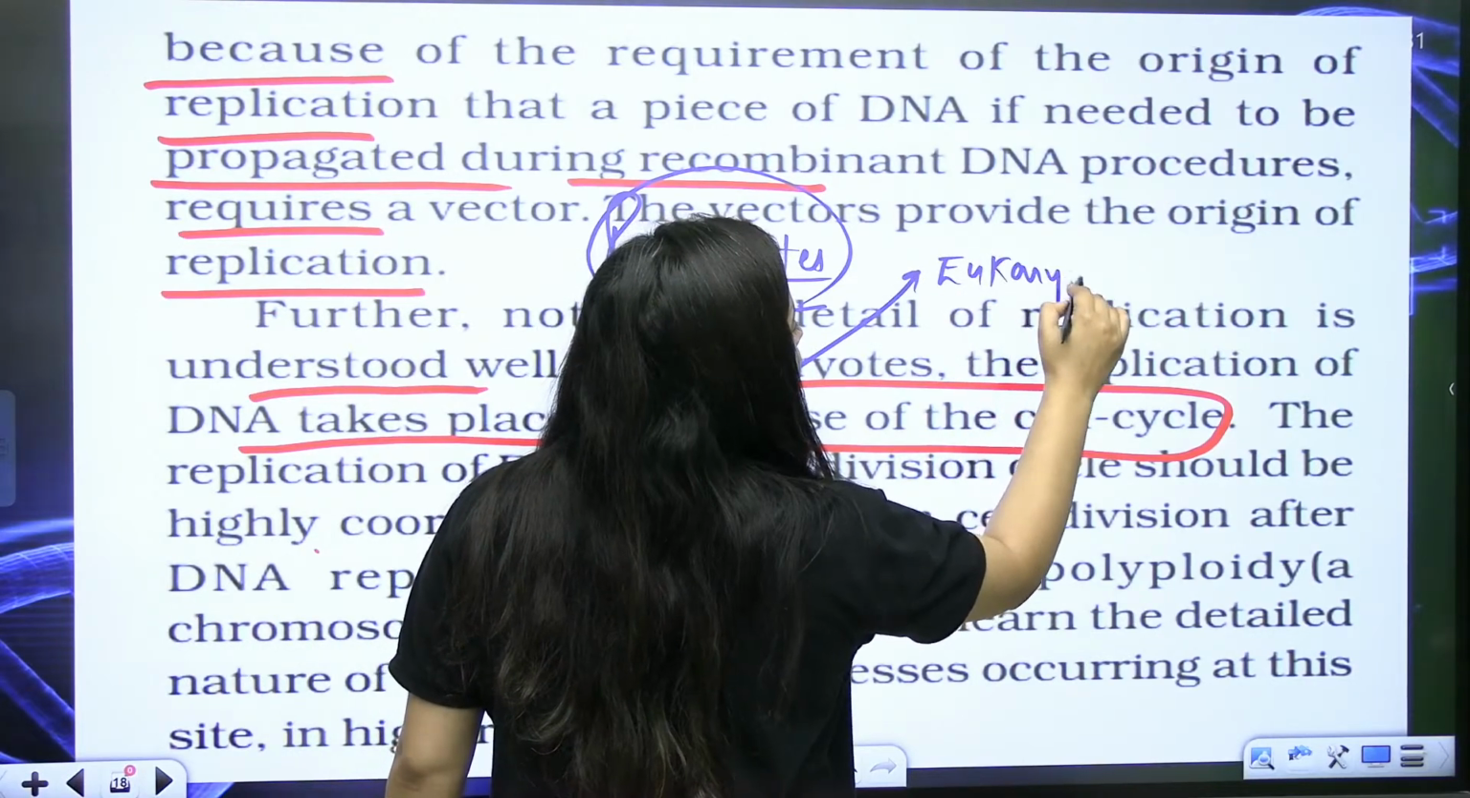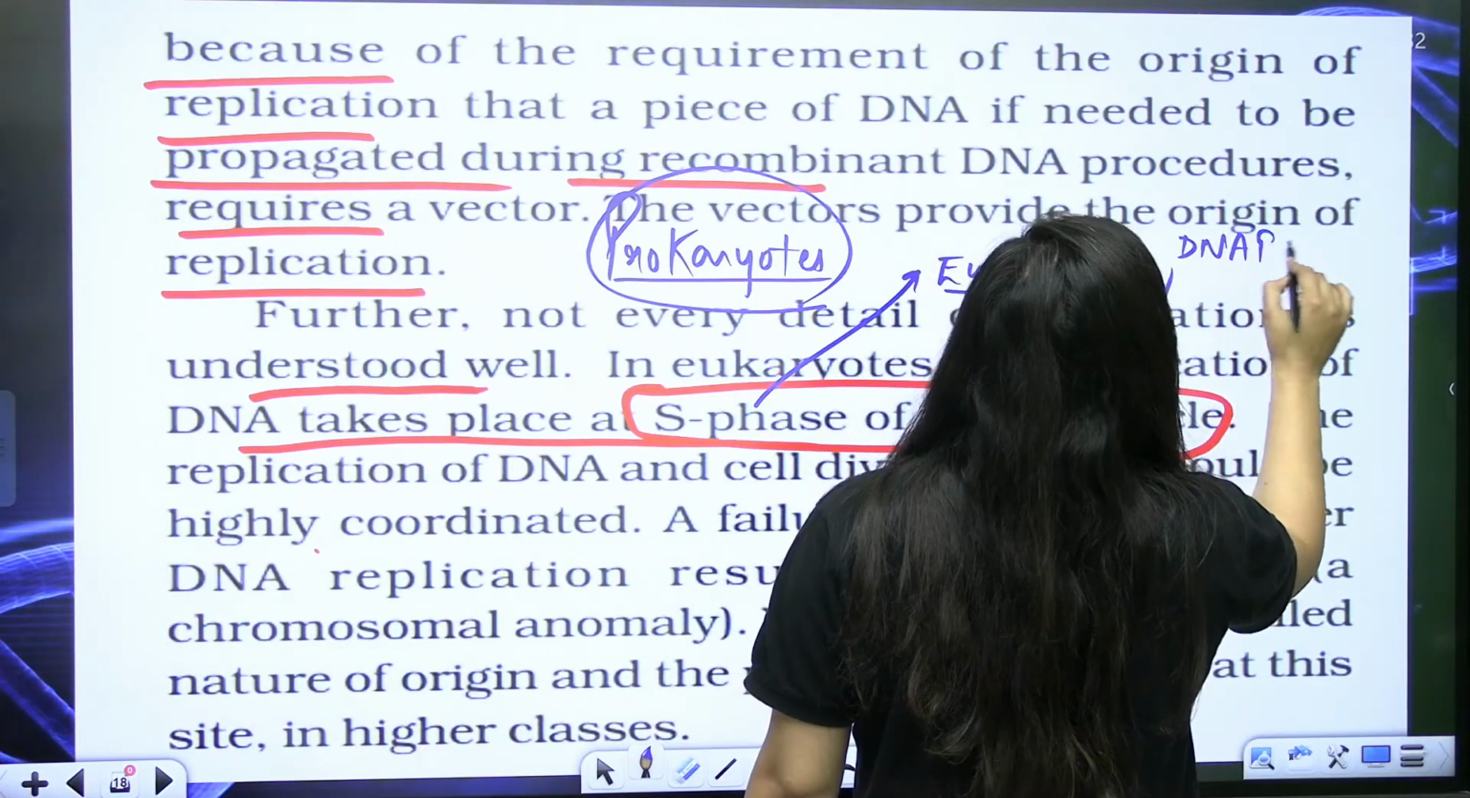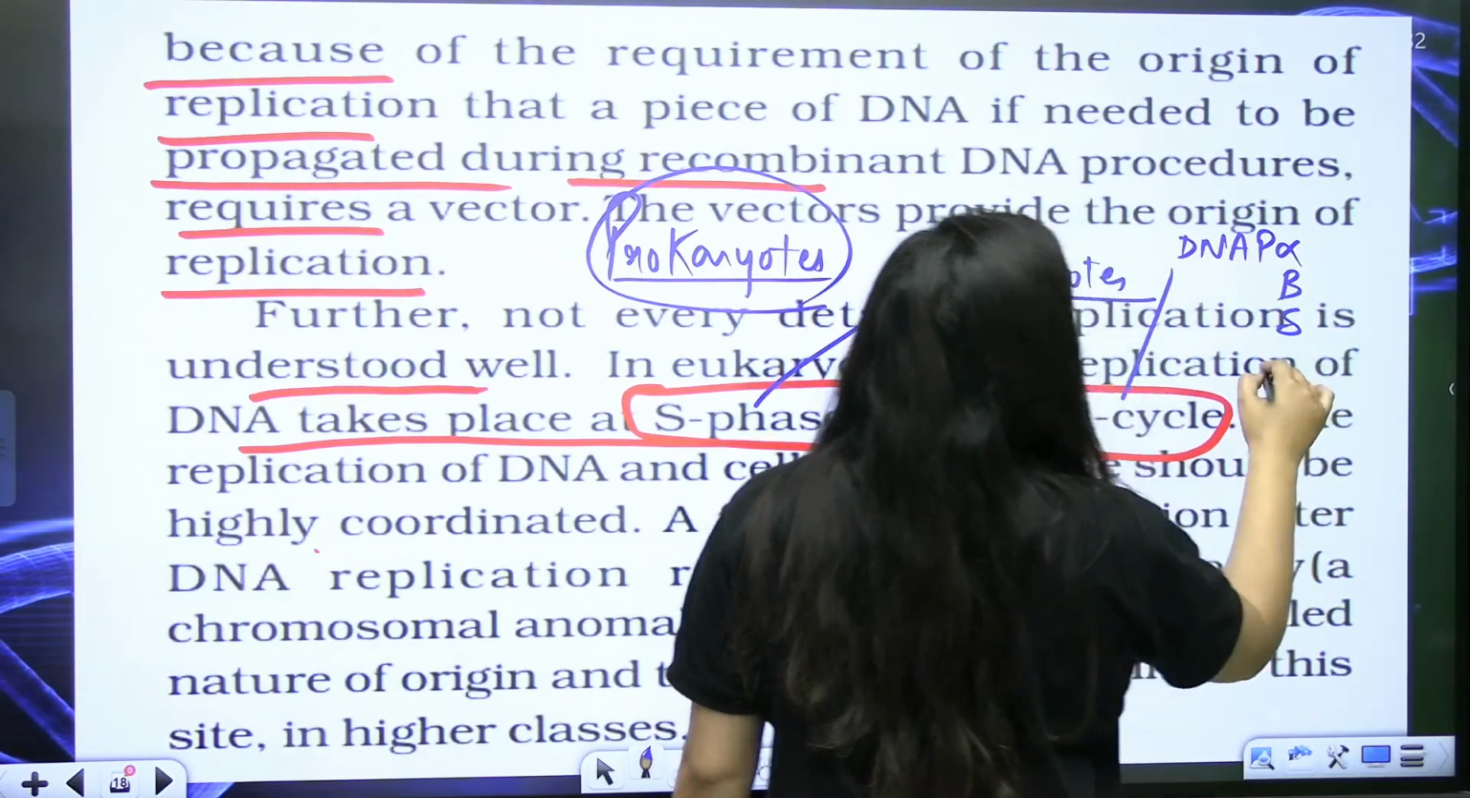And in eukaryotes, it is not DNA polymerase 3. In eukaryotes, there are DNA polymerase alpha, beta, delta, epsilon.